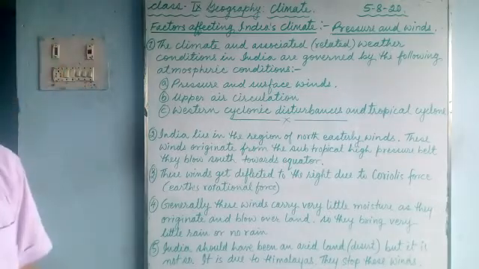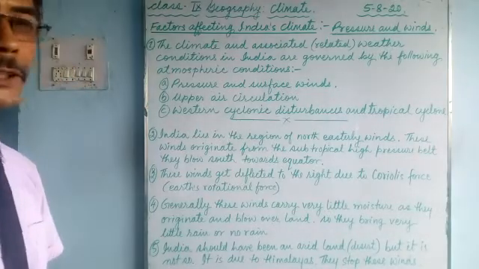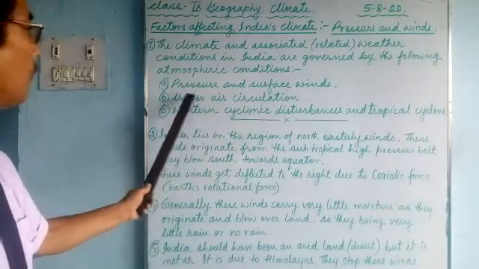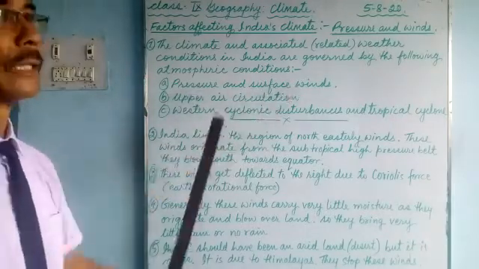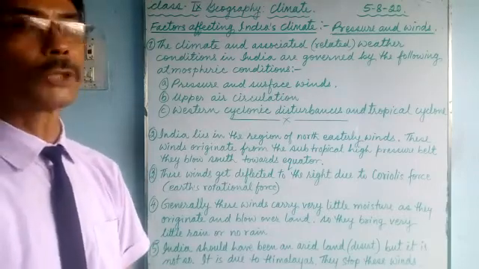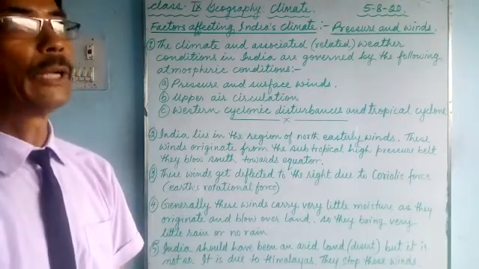So that is the importance of the Himalayas, and we'll continue in our next class with upper air circulation. Today we talked about pressure and surface wind. So now you know the meaning of Coriolis force: it is the rotational force of the earth, and the wind gets deflected.